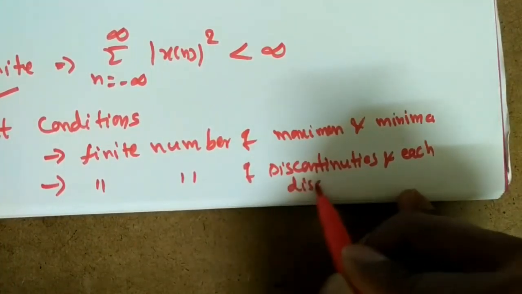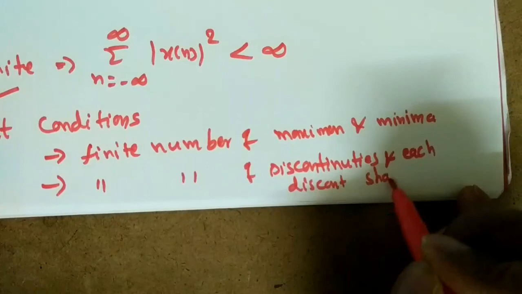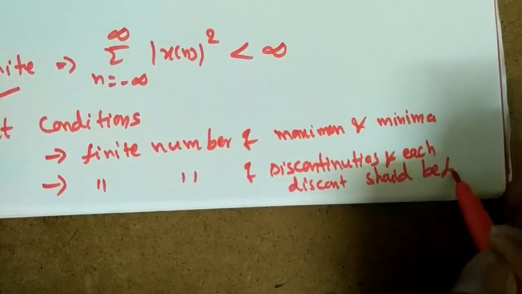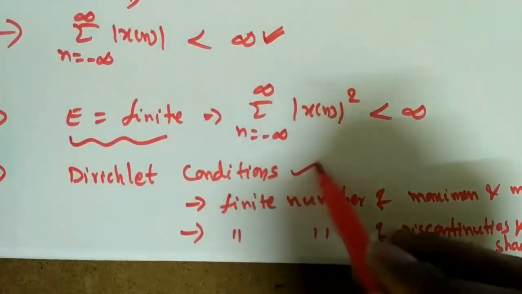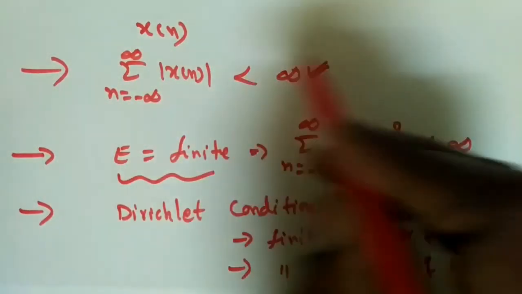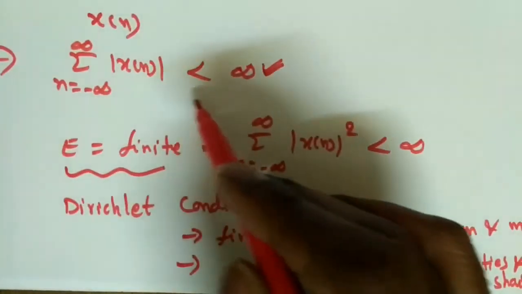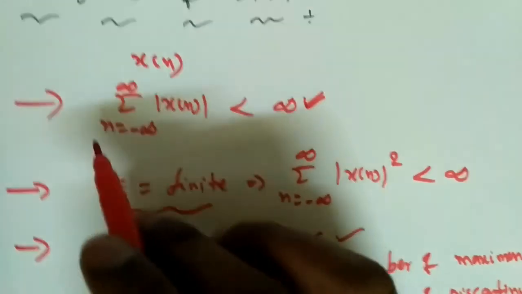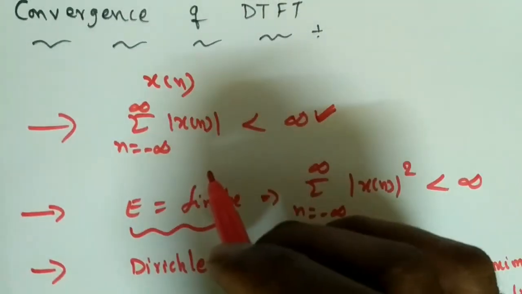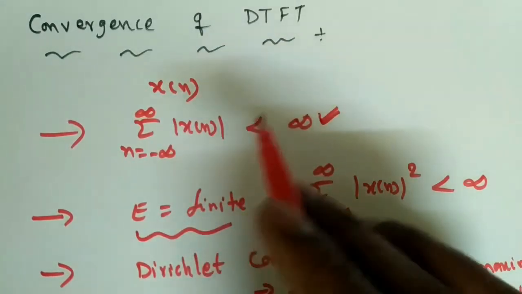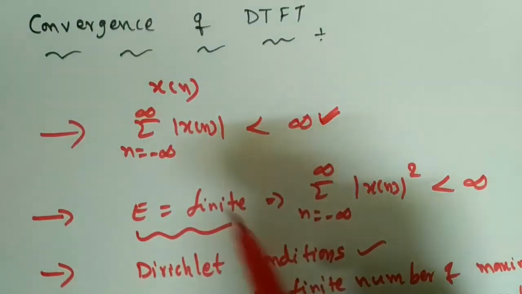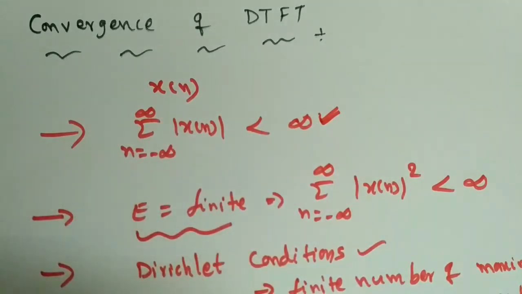These Dirichlet conditions everyone knows, so they must also be satisfied. If it is an unbounded signal, we cannot find the discrete time Fourier transform. In the next lecture, we will see the properties of the discrete time Fourier transform and some different problems.